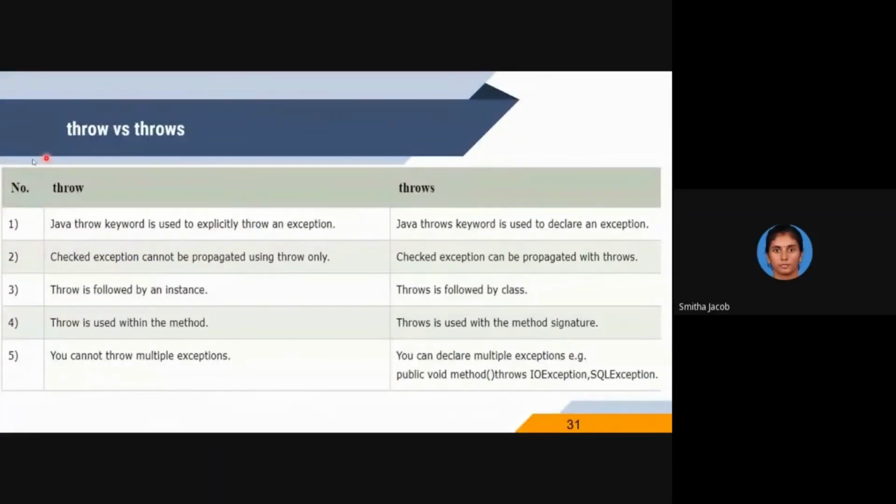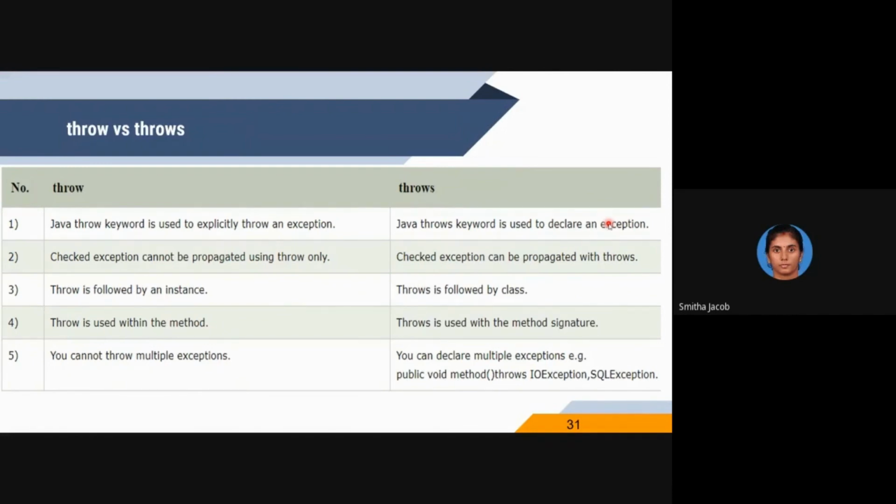The very important question also: difference between throw and throws. The Java throw keyword is used to explicitly throw an exception. By creating an instance of an exception class, we can use the throw keyword. Whereas the Java throws keyword is for declaring an exception. Along with the method, we are telling that there's a chance of an exception occurring in this method. So we are declaring an exception. The other one, we are explicitly throwing an exception.